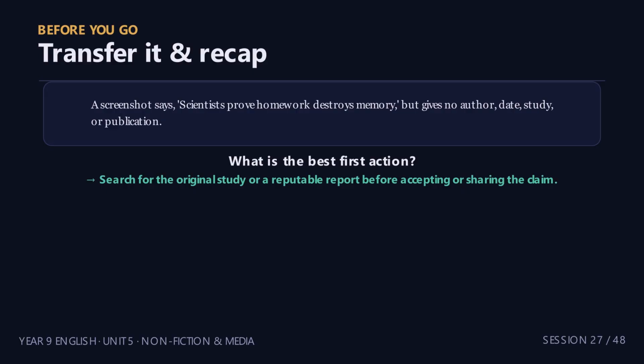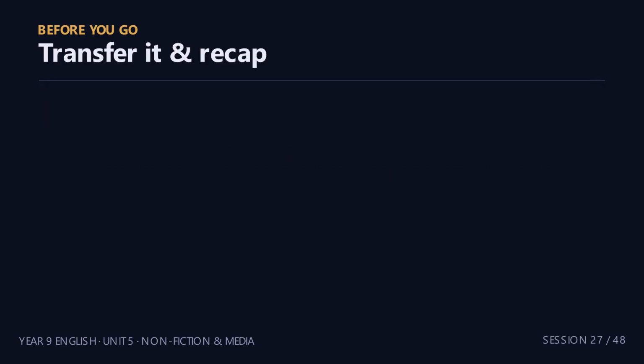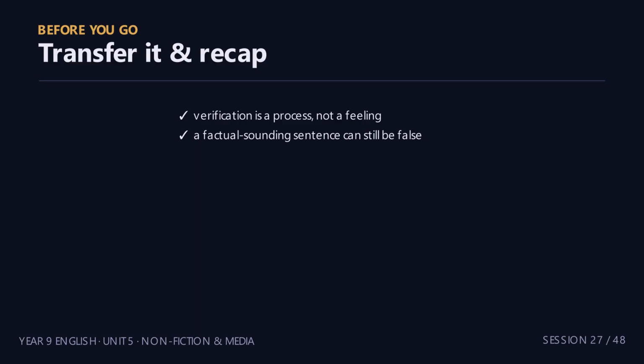One: verification is a process, not a feeling. Two: a factual-sounding sentence can still be false. Three: framing and omission can create bias. Four: modality should match the strength of the evidence. Five: pause before sharing emotionally urgent claims.